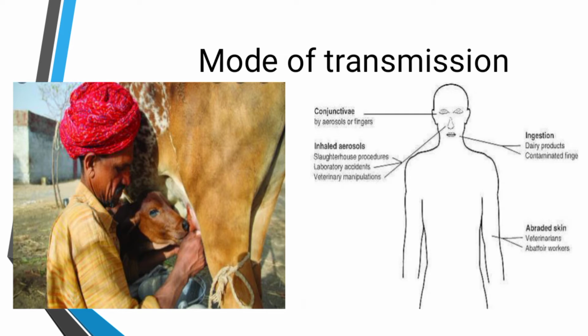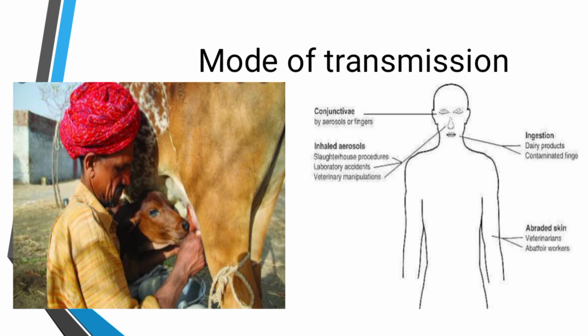A person handles animals and after this doesn't wash their hands properly, so there will be chances to transmit this zoonotic disease, and also from aerosols through the conjunctiva. If aerosols are generated and a person inhales them, like a person working in slaughterhouses, or laboratory accidents, like a researcher who works on the Brucella species, there are more chances to infect the person.